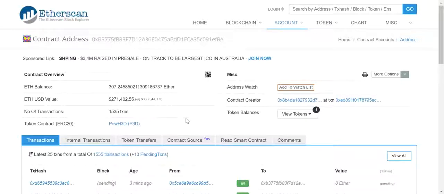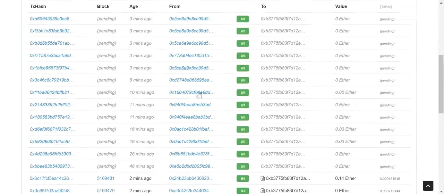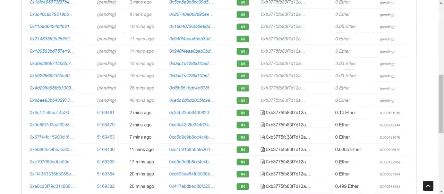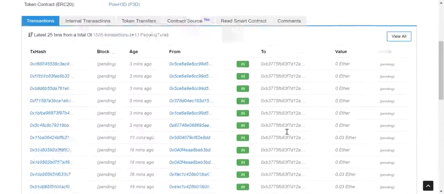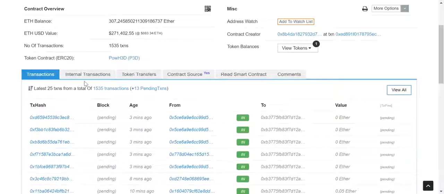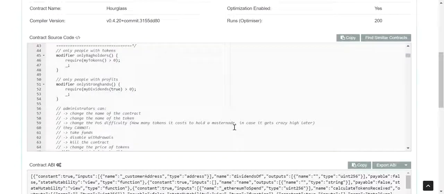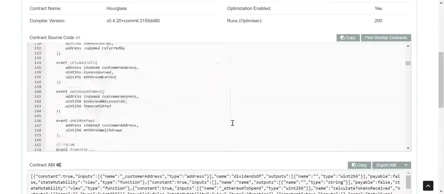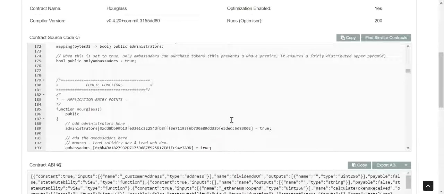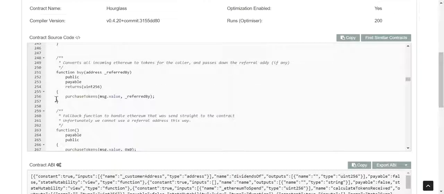You'd want to get comfortable with this. You want to get comfortable and see what's going on here. You can see all the transactions that are going into the contract, right? The contract source, if you want to look at the source code for everything that happens. Let's just go real quick and take one of these functions. Function, buy. So this is the function that buys.